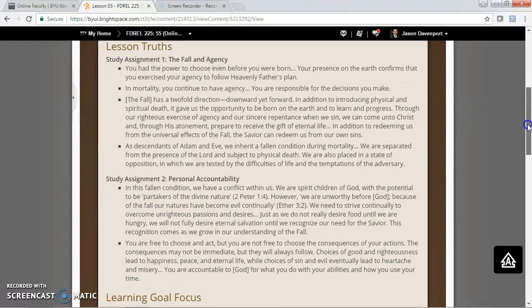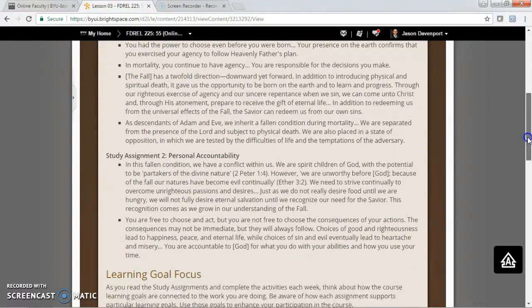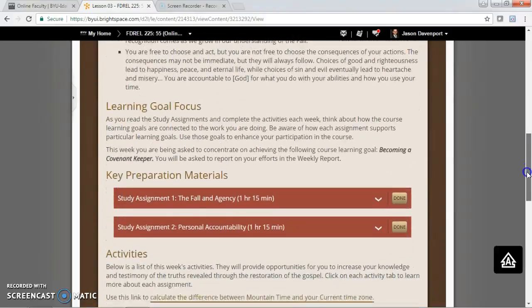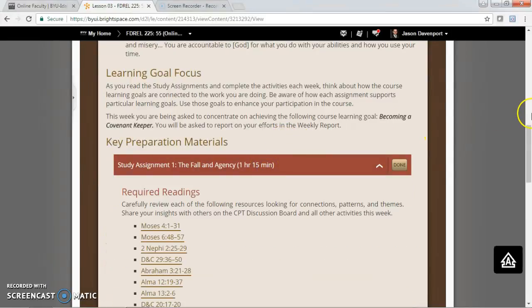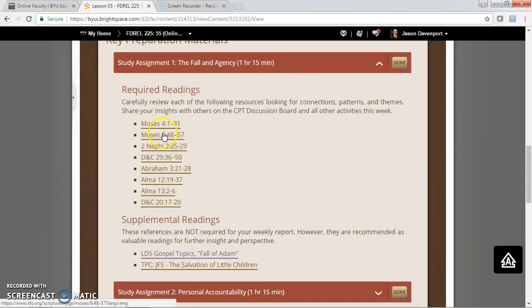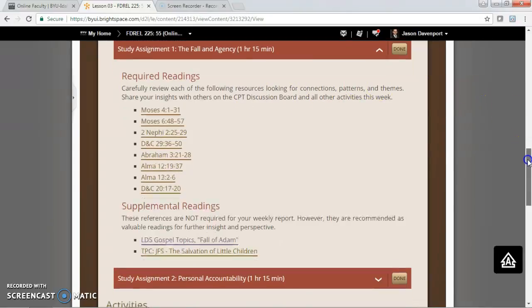So you have study assignment 1, lesson truths, and study assignment 2. Your learning focus goal is becoming a covenant keeper. So what you'll do is click on your study assignment number 1. Click on each of these required readings, and it'll take you right to those readings. Or you can just use your scriptures, however you read your scriptures. It says share your insights with others on this CPT discussion board. That's just the discussion boards that you're using to share your insights. Again, look for connections, patterns, and themes.